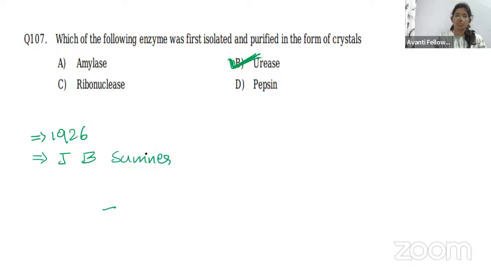So he was the one who first isolated and crystallized the urease enzyme in the year 1926. And after that, all the enzymes followed the same way. Okay.